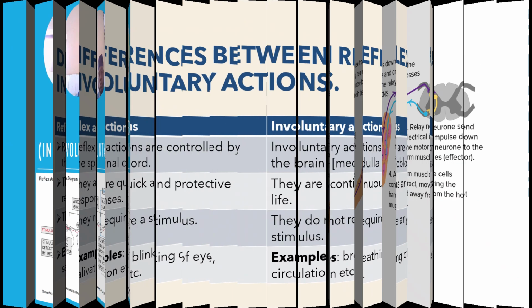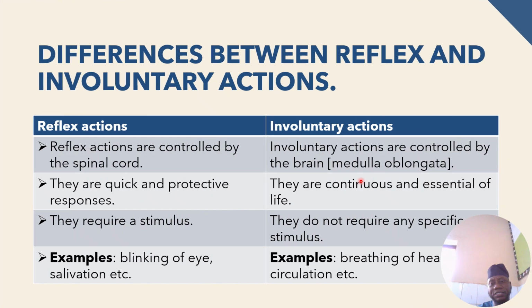So this is looking at the differences between reflex action and involuntary action. Don't forget I said earlier that reflex action is controlled by the spinal cord, while the involuntary is controlled by the medulla oblongata part of the brain. Then we have the speed of occurrence.